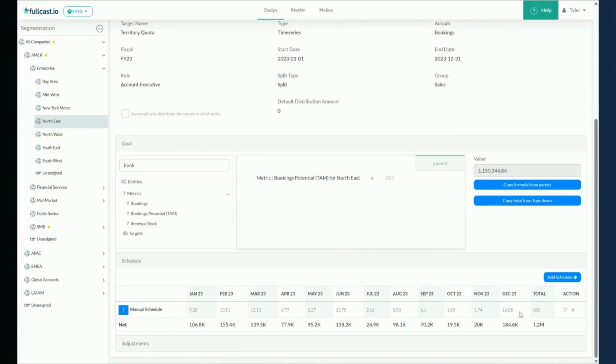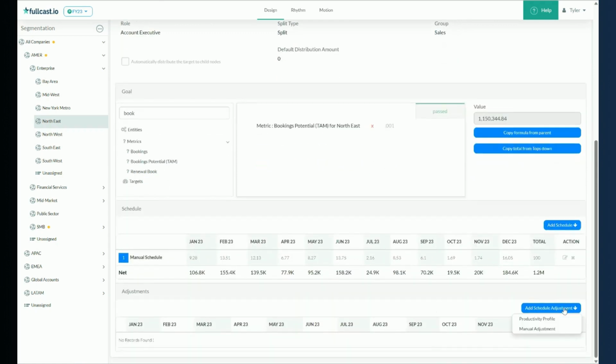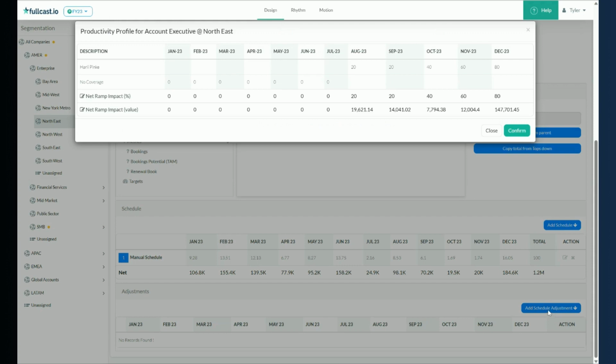I can use a schedule that has already been applied. And because this is Northeast and we haven't looked at the assignments, but I do want to apply a productivity profile. And so we actually hired somebody recently in July, and there's a ramp schedule that is attached to that person. So as we look at the productivity, we're seeing a ramped target for the Northeast.